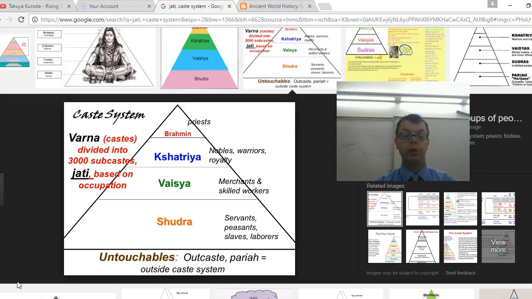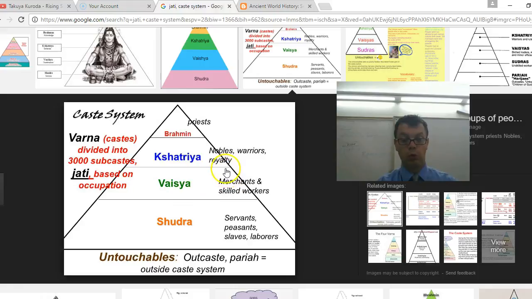Our next word is Jati. Now this is the caste system, and there are different varnas or different castes at different levels, like the Brahmin varna or caste, the Kshatriya, I'm going to say that one wrong, Vaishya, I'm totally butchering that one, the Shudra, and the Untouchables. The Jati was based upon your occupation, the job you did. So the Jati is pretty much the job you did. Like if you were a merchant or a skilled worker, that was your Jati in the caste system, and this was the level where you were.